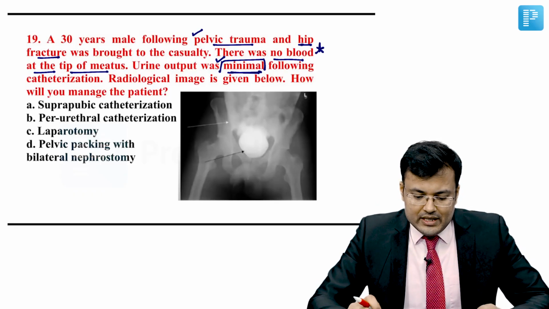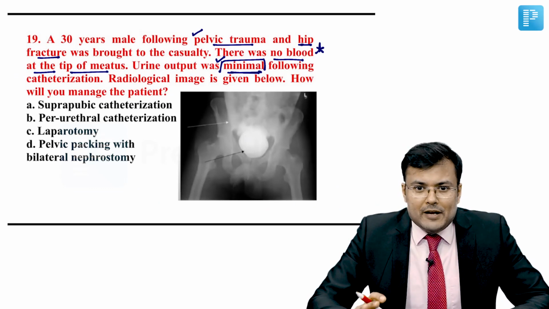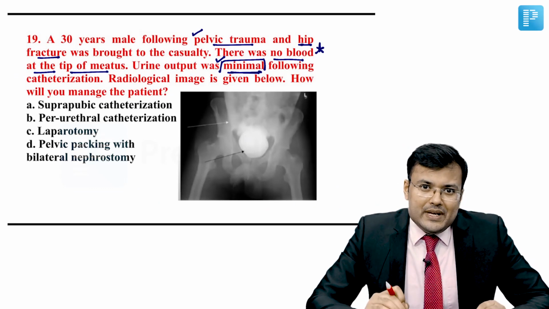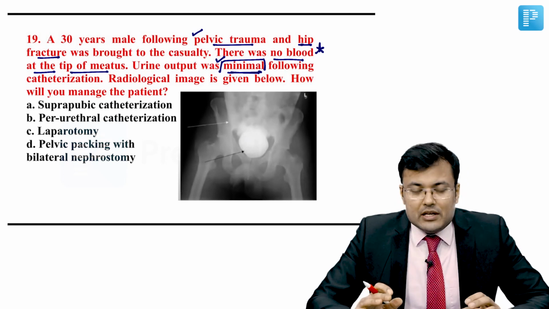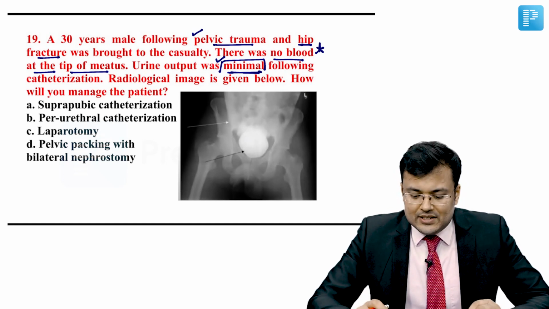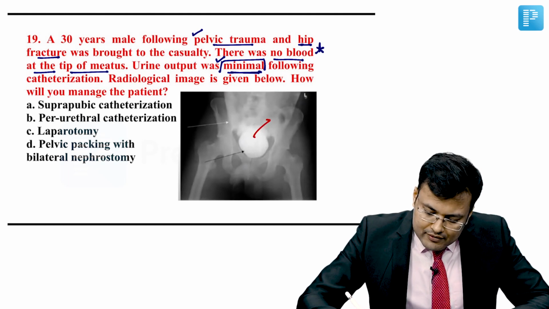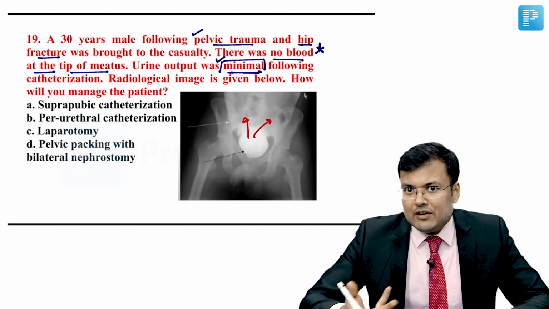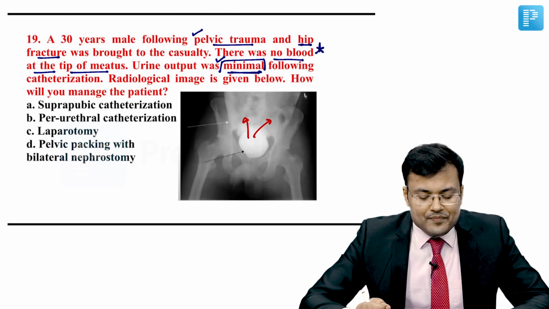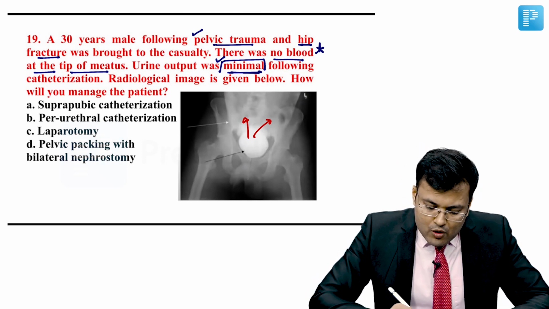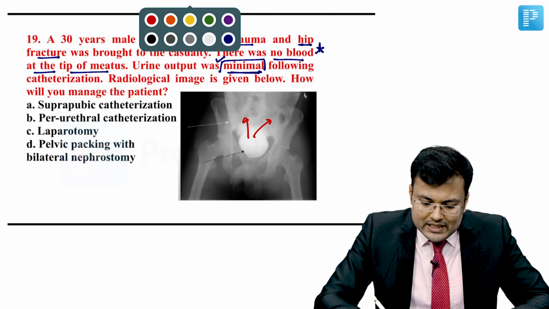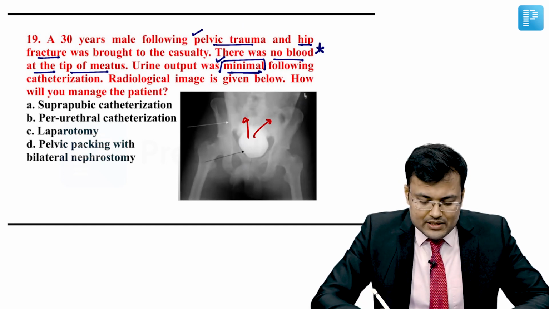If you see the question again: history of pelvic trauma, hip fracture, no blood at meatus, and minimal urine output following catheterization, cystogram showing extravasation of contrast into the peritoneal cavity. So how will you manage this patient? SPC, suprapubic catheterization?